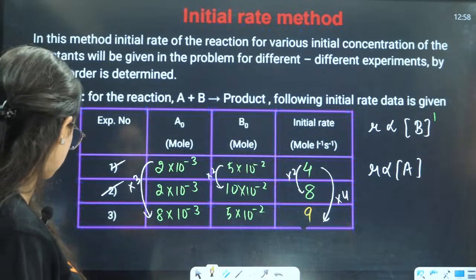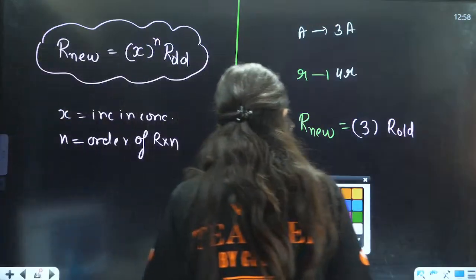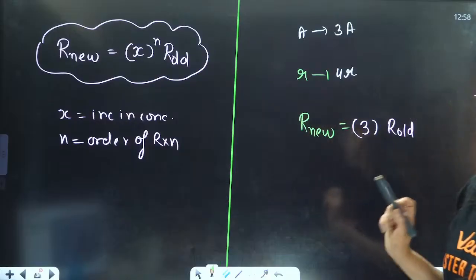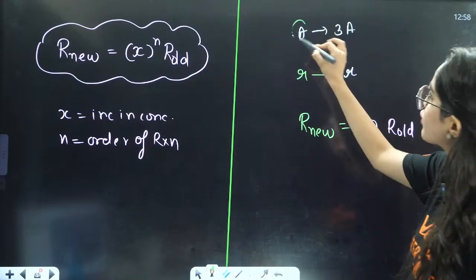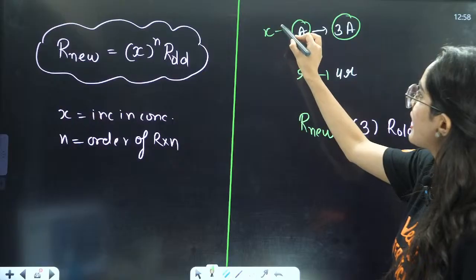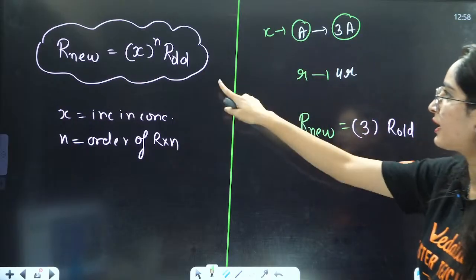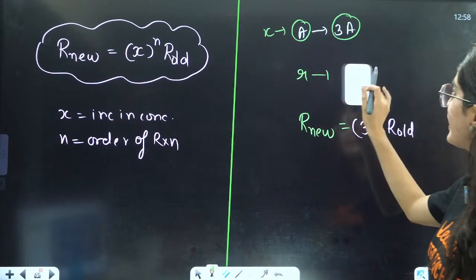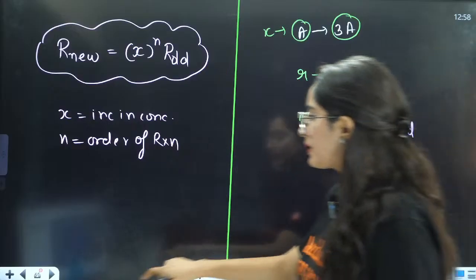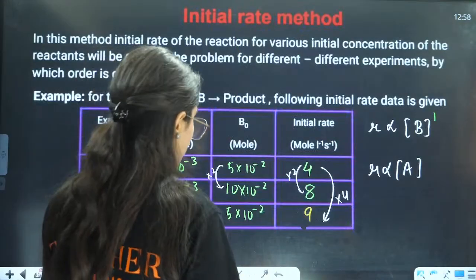Okay? Yes. Now tell me, will this be a first order, second order, which order reaction? I am saying concentration, that means X has increased 3 times. I have put 3 on X. But the rate has increased how many times? How many times has it increased?